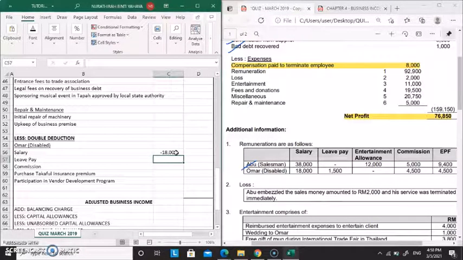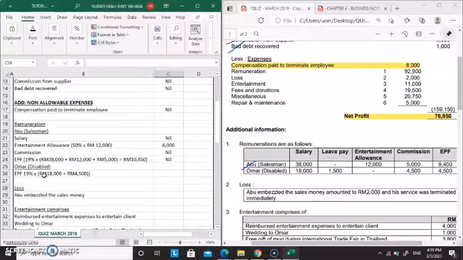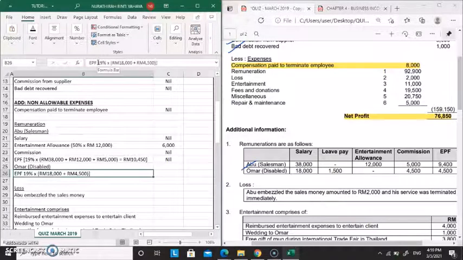Leave pay also, we are going to put under double deduction, 1,500, and commission too, double deduction also. So for the EPF, we are going to record under allowable expenses. It's just going to be 19%.